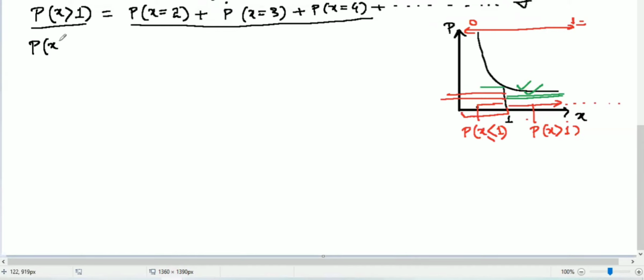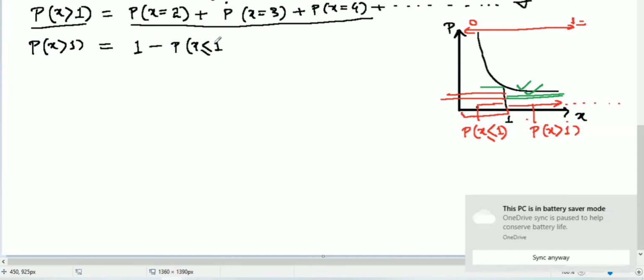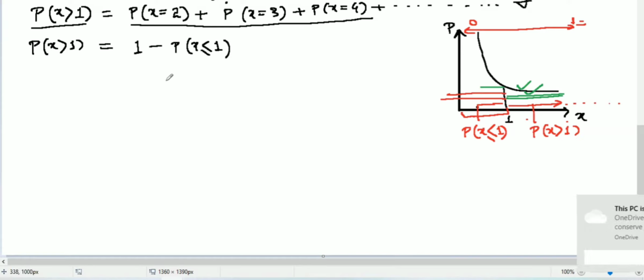Probability of x greater than 1 will be equal to 1 minus probability of x less than or equal to 1. This way we will find probability of x greater than 1.